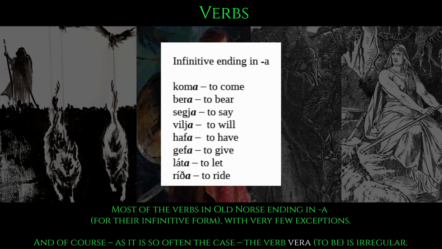So, most of the verbs in Old Norse end in "a" for their infinitive form, and this form is not being conjugated. Yet, of course, we have a few exceptions here and there, and of course, as is the case so often, the verb to be, which would be vera, is irregular, because why not?